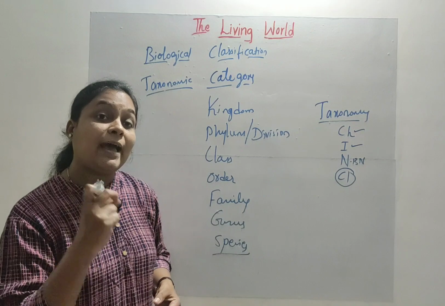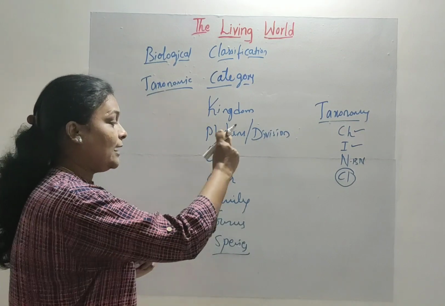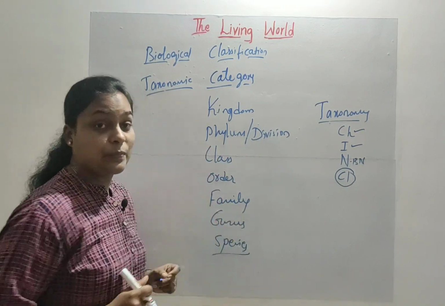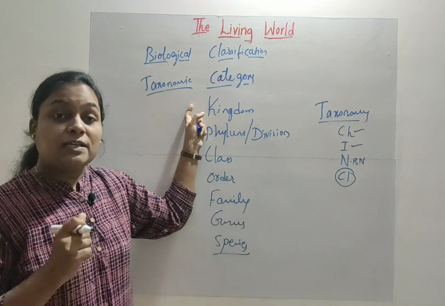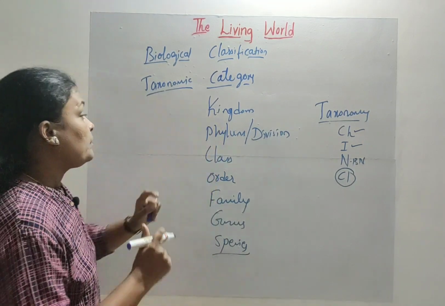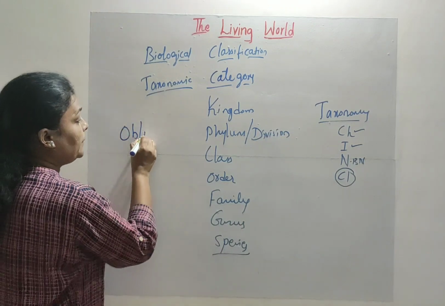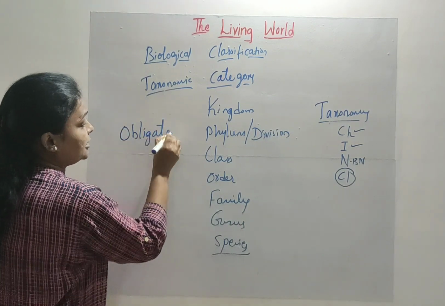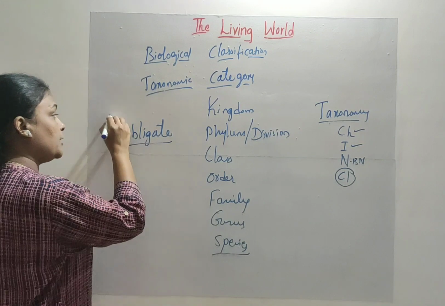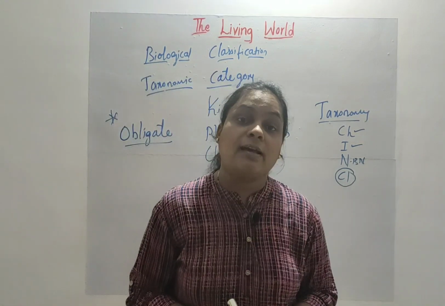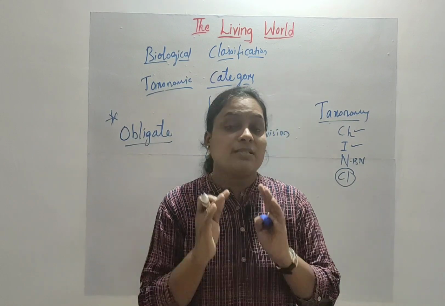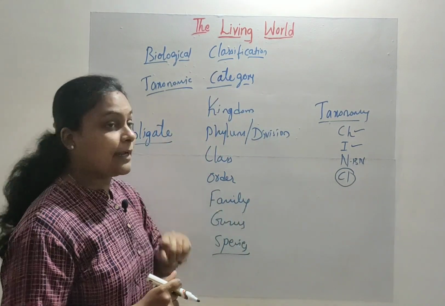Every organism has its respective kingdom, phylum, class, order, family, genus and species. These 7 compulsory categories we call obligate taxonomic categories. Very important for exam: how many obligate categories are there? A total of 7.